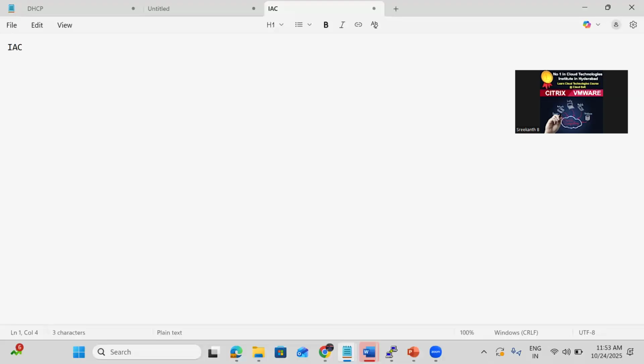So what is your understanding of IAC? Infrastructure as code. So instead of creating the resources manually, we need to provision the resources automatically. Is it a developer job role or an admin job role? As the name suggests, infrastructure as code is a developer job role or admin job role? Okay, so this is like the job role of a DevOps engineer who has some admin background. This is not a developer background job.